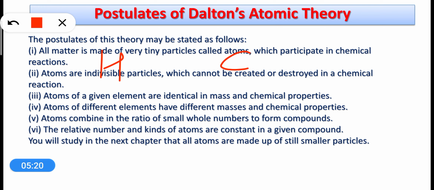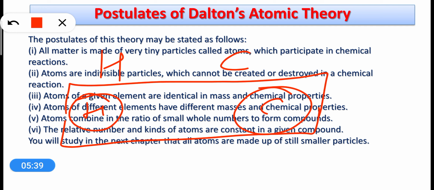For example, if we take one hydrogen atom from any source and one carbon atom from any source, in no condition will the two atoms have the same chemical properties or the same masses. They should always have different masses and different chemical properties because they are atoms of different elements. So the fourth postulate explains that the atoms of different elements are always different in mass and chemical properties.